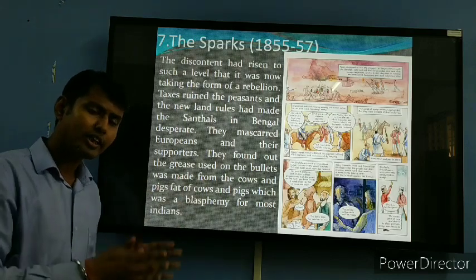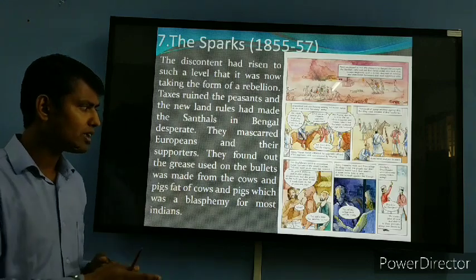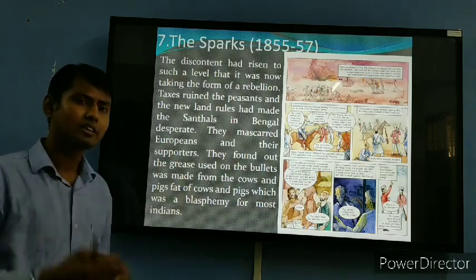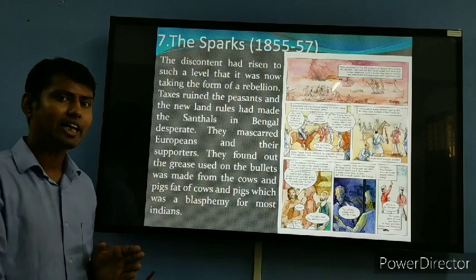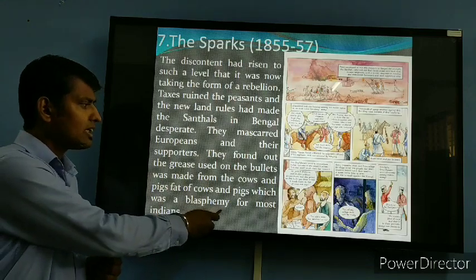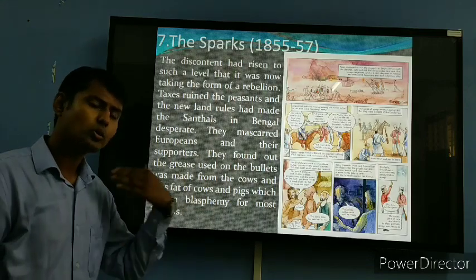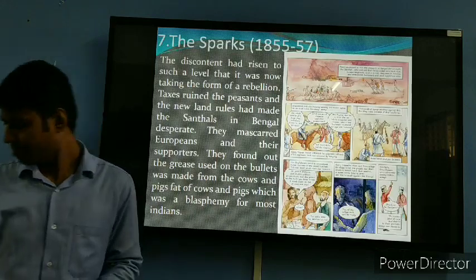Even in the British army, the Indian people who are there also stand against the Britishers because of this thing. Because they are thinking that if they are doing these types of things, they are not following their religion and it is totally against their religion.